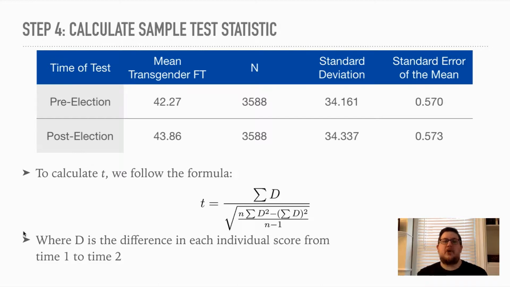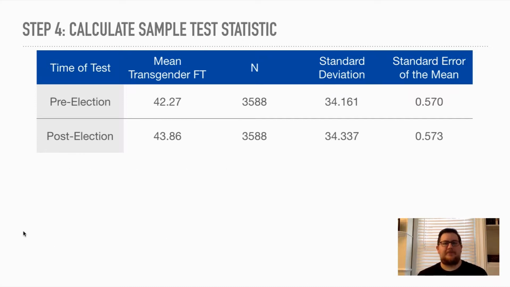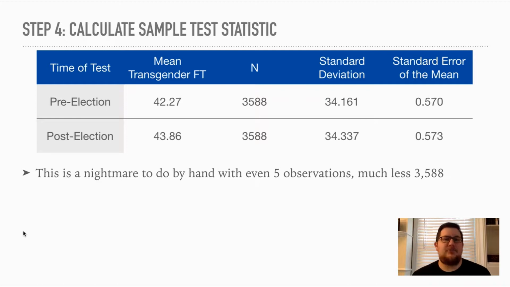So what you're really doing here is looking at something kind of like a deviation. Remember, in a standard deviation, you look at the score minus the mean. It's kind of what you're doing here. So it's not too crazy, right? But generally speaking, it's not something you're super familiar with yet. Now, this is a nightmare to do by hand, even with 5 observations, much less 3,588.